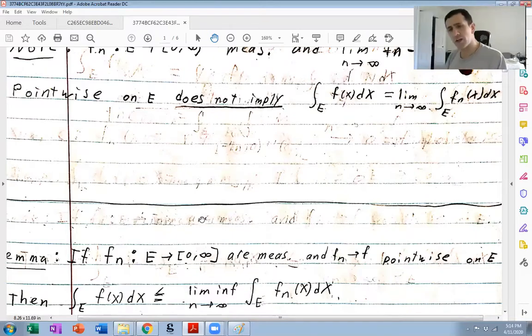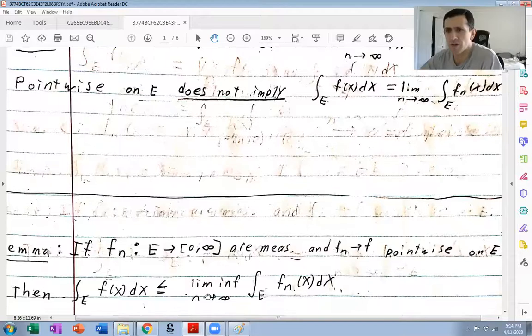If fn is measurable, non-negative, and fn converges to f pointwise on E, then this integral is less than or equal to the lim-inf of these integrals. And that's even better than what I was saying, because we know the lim-inf equals the limit when the limit of these integrals exists. Okay? In general, it need not exist. So in general, we're replacing the limit by the lim-inf.